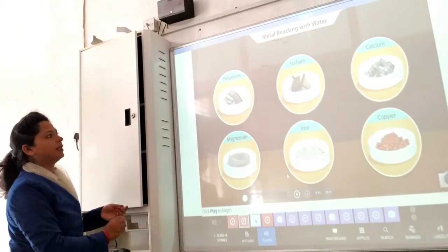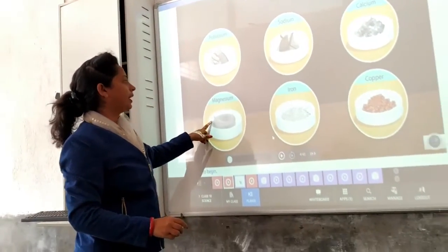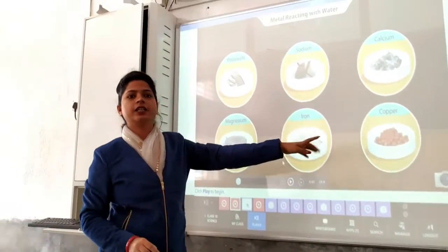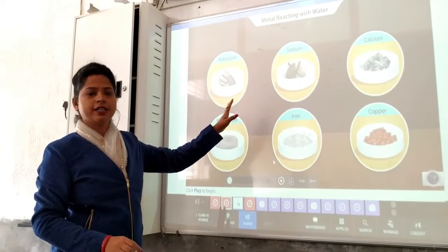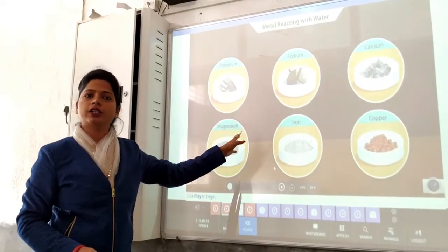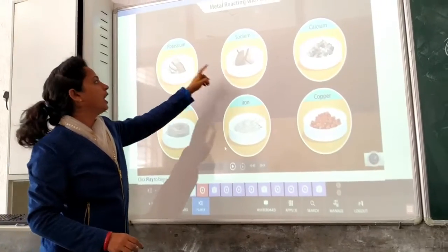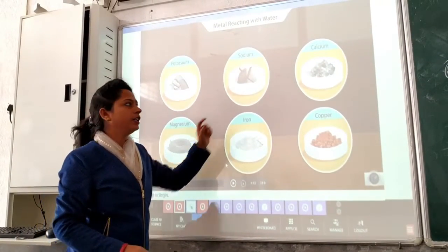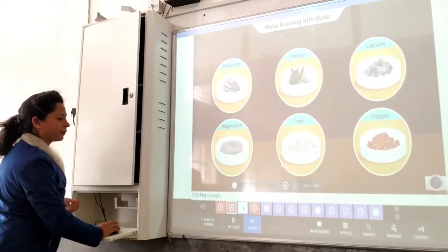See, here some metals are given: potassium, sodium, calcium, magnesium, iron and copper. Okay, all these are metals. Now we have to see their reactivity with water in different conditions. How potassium reacts with water, how sodium reacts with water, how calcium reacts with water. So all this we have to see.